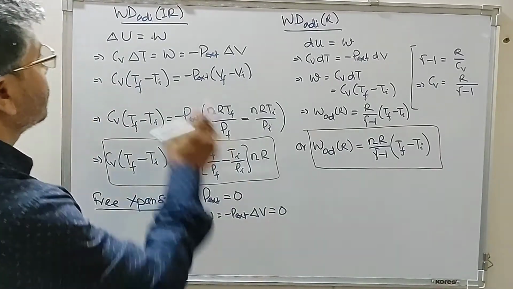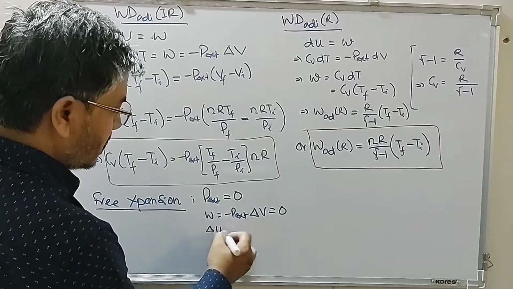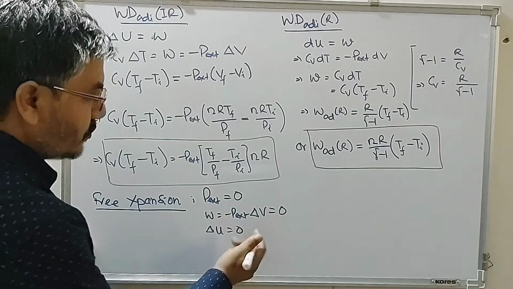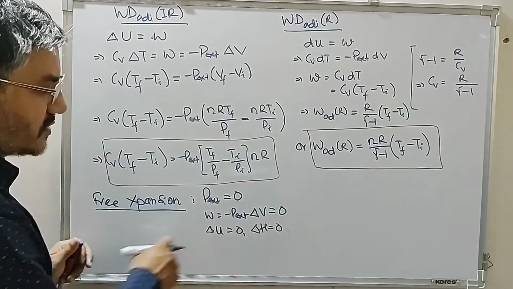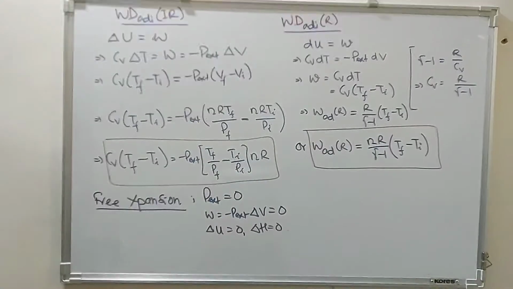So if work done is 0, then delta U will also be 0. So if delta U is 0, then again delta H will also be 0. So all the parameters will be 0 for this free expansion process.